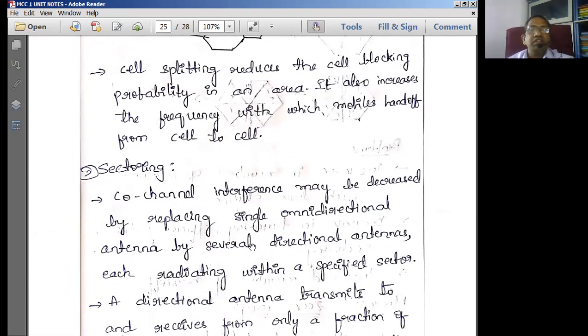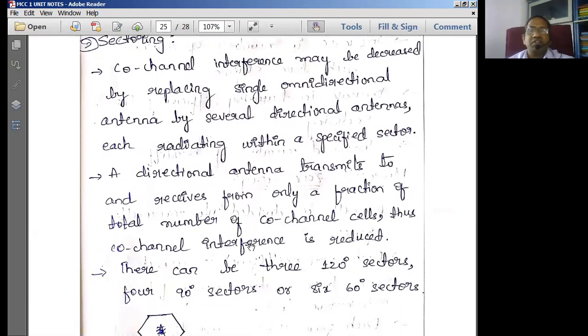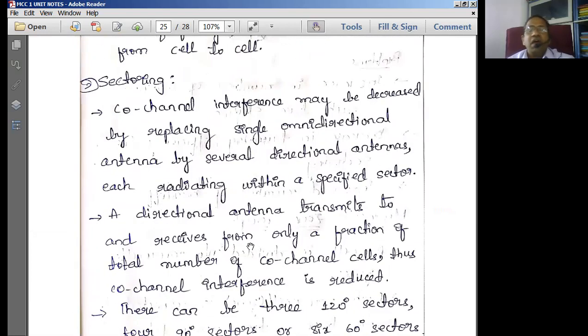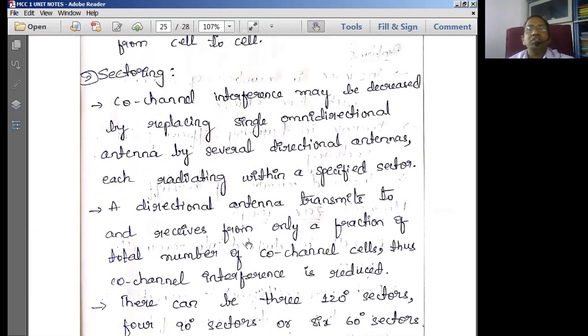So this is what we discussed, and the next concept is the sectoring concept. So what is this sectoring concept? As I was telling you, in the sectoring concept we provide several directional antennas, each radiating within a specified sector. That's why the concept is called sectoring. Here we construct different sub-base stations with several directional antennas, each radiating in a specified sector. That means every antenna is going to radiate in a particular sector, thereby providing more coverage to the end user.